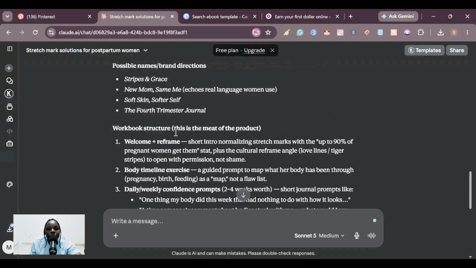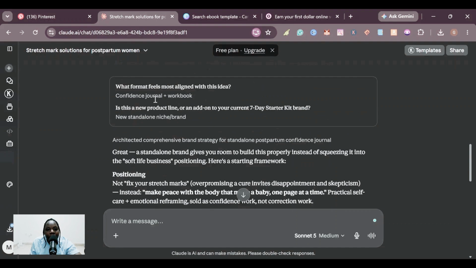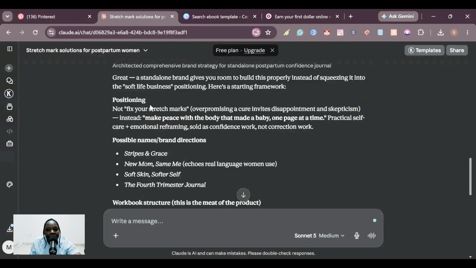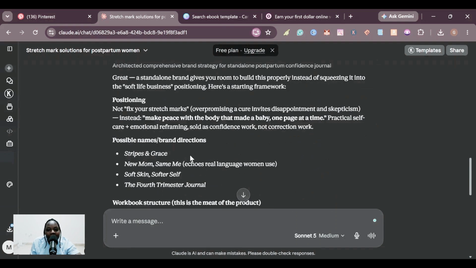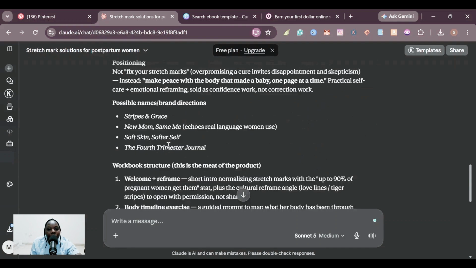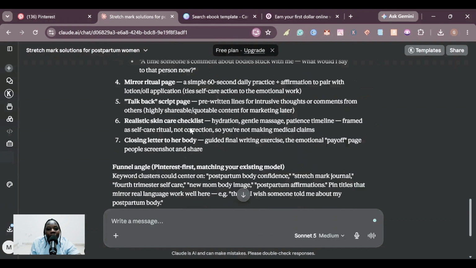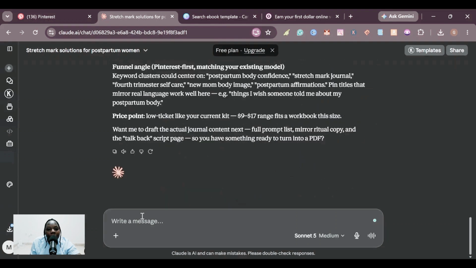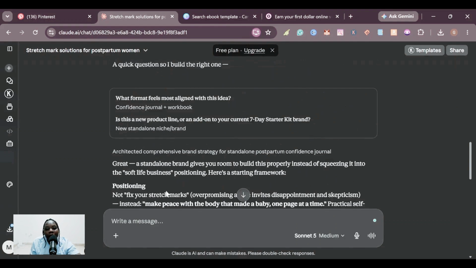So here it has gone ahead to help us with what we want. It is telling us, great, a standalone brand gives you room to build this properly instead of squeezing it into the soft life business. I have another business about that. So here it is telling us what we can do and how the workbook can be structured. So I'm going to ask it to help me to write the first pages of my ebook or workbook.